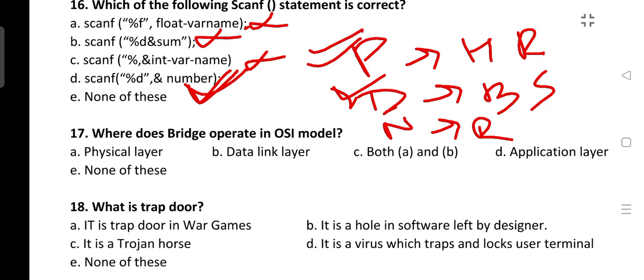So if in the options there is physical layer, data link layer and some other thing, you have to mark data link layer. But in this question you can see there is an option both A and B, physical as well as data link layer. So upper layer devices always support the lower layer also. So the answer will be both A and B. But if there is no such option where both A and B are present, then you have to mark the answer as data link layer. So this is how you need to scan the question very carefully.